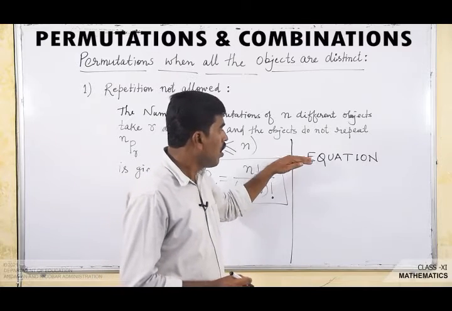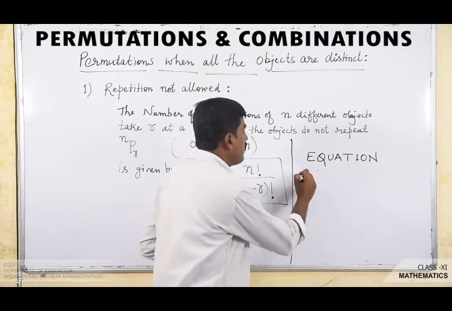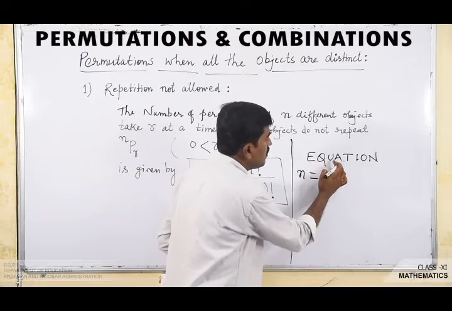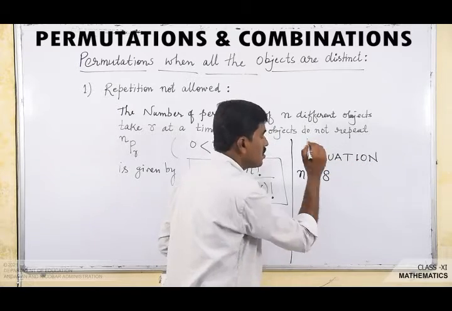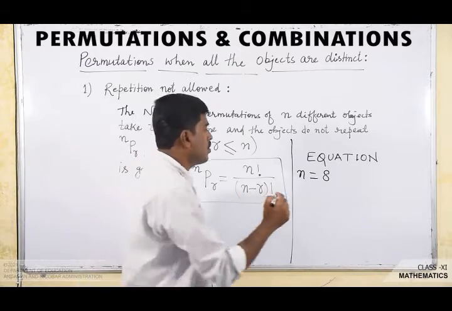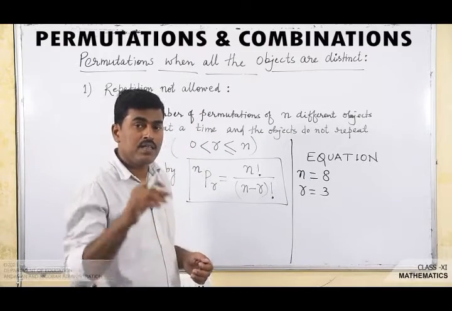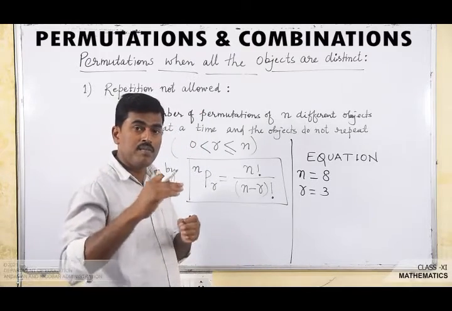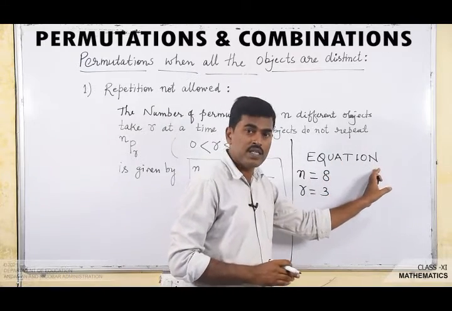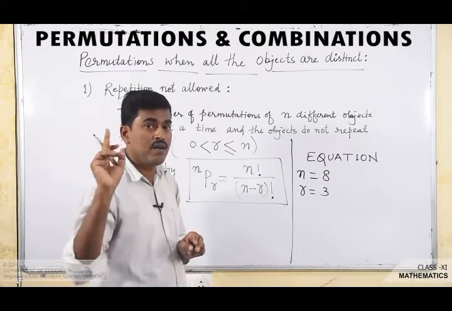Here you see all these letters are different, distinct. The number of letters, that is the number of objects, is 1, 2, 3, 4, 5, 6, 7, 8. So 8. Now we have to take 3 letters at a time, so the value of r is 3. That means I am asking the number of different arrangements of the letters of the word equation taking 3 at a time, and if repetition is not allowed.